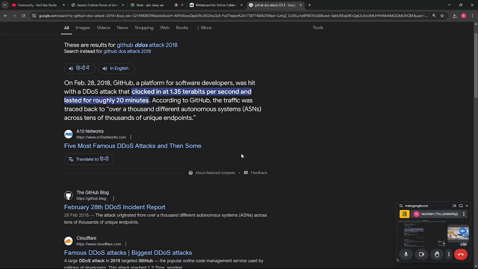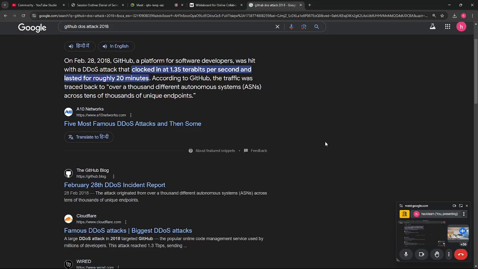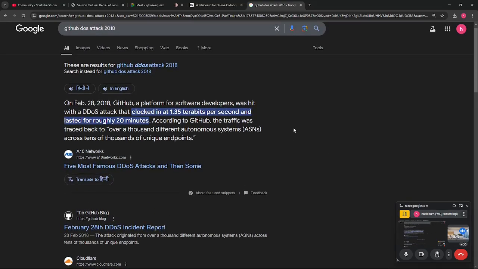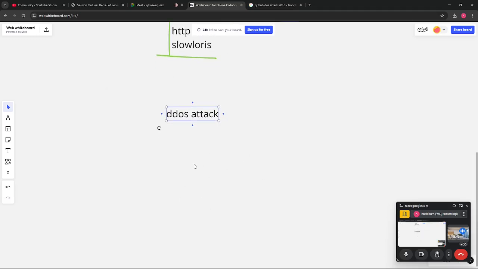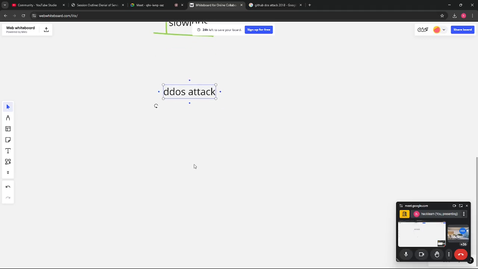Even today, we will be trying to send a lot of packets. If you send these packets for an hour, then the system might crash. But if you send them for a few seconds, there will be no impact, and I will not be harming anyone in this particular session. Also, you don't try to harm anyone or take down any particular website. There are a few protections that you can take, and I will be discussing them after the session. So don't try to harm anyone.